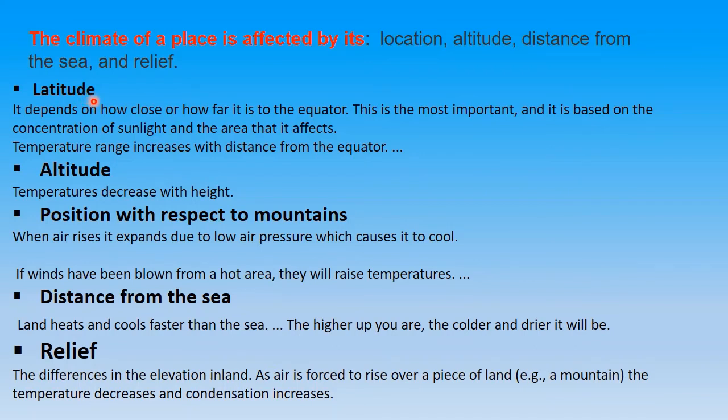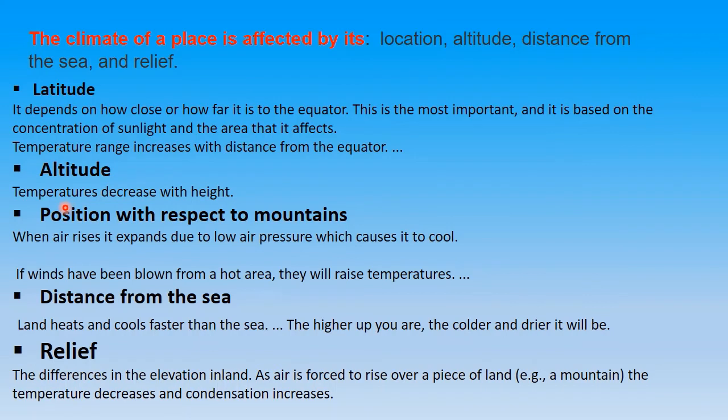Latitude means how close or far the place is from the equator. So obviously if it is close to the equator, it will be hot, and as you start moving away from the equator, the heat will reduce and the place is going to be colder. That is very important because the concentration of sunlight will be impacted. So temperature will decrease with distance from the equator. If it is close to the equator, we'll have the heat zones. If it is moving away, we'll start moving to the poles where the temperature will reduce.